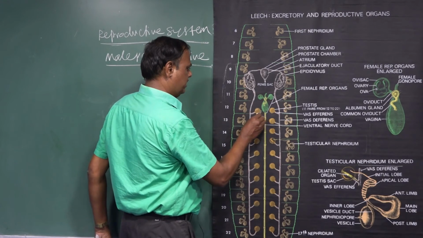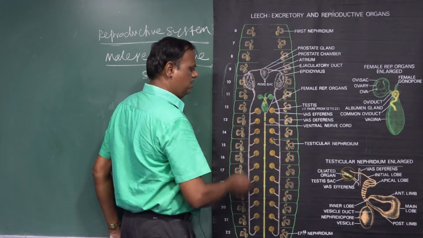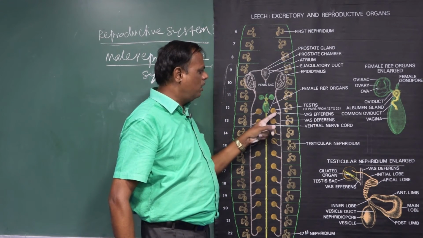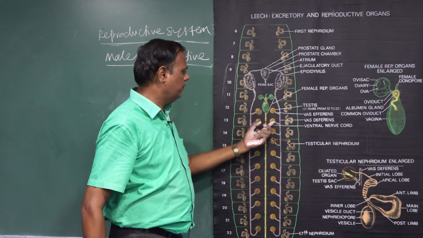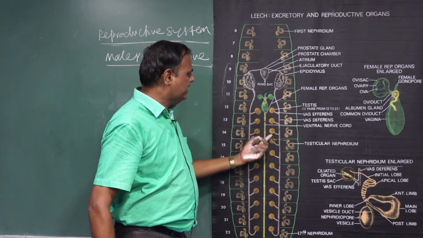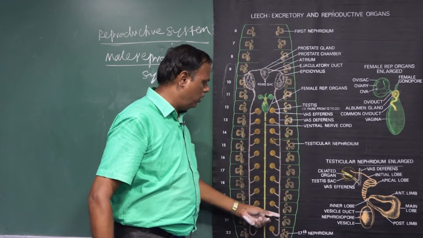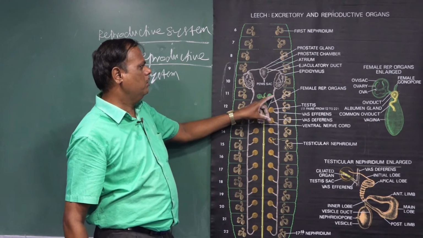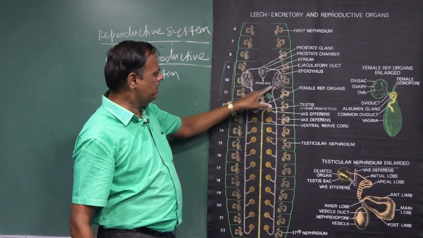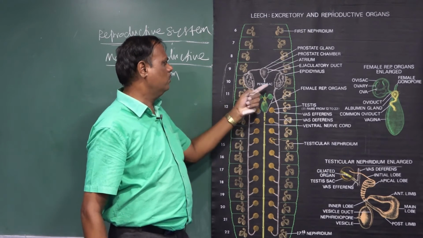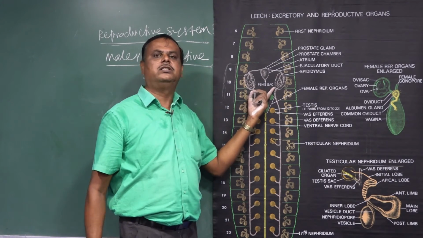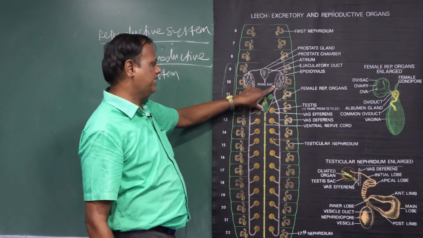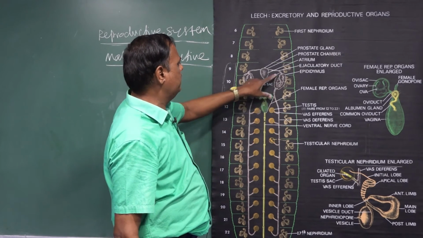An oval-like structure is called testis. Continuation of the testis, a short duct, is called vas efferens. The vas efferens of each testis join together to form a common duct, that is called vas deferens. Then the continuation of the vas deferens, a highly coiled structure, is called epididymis.